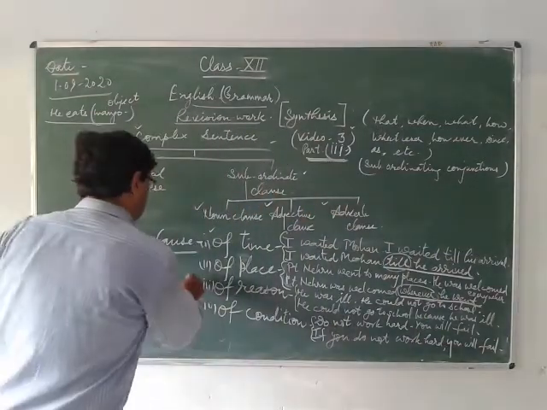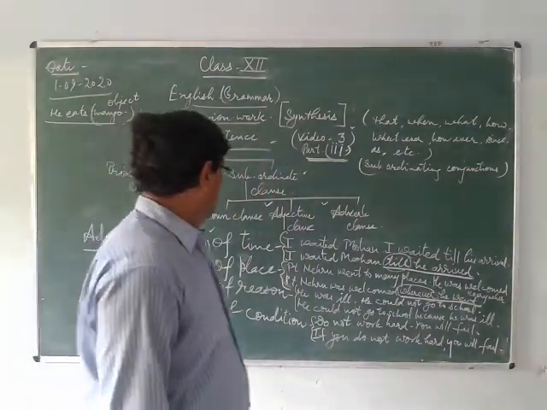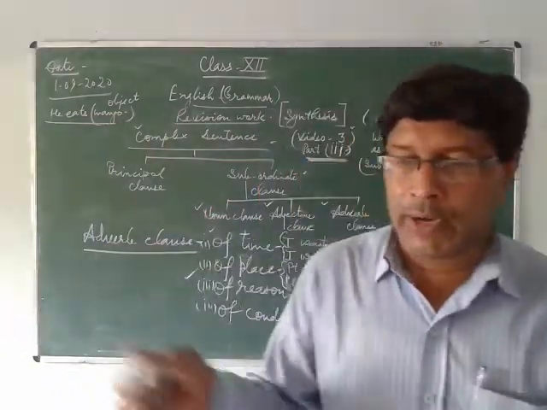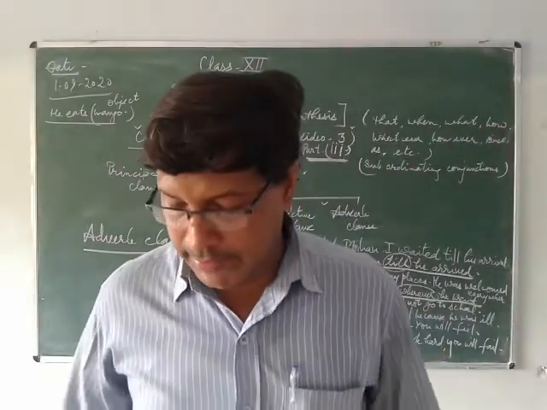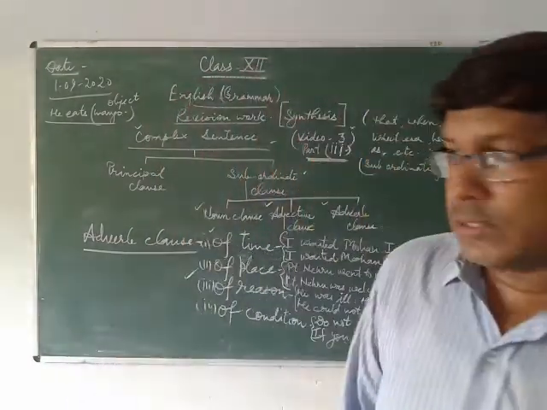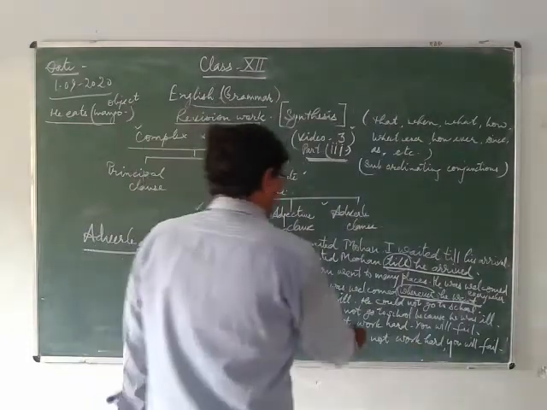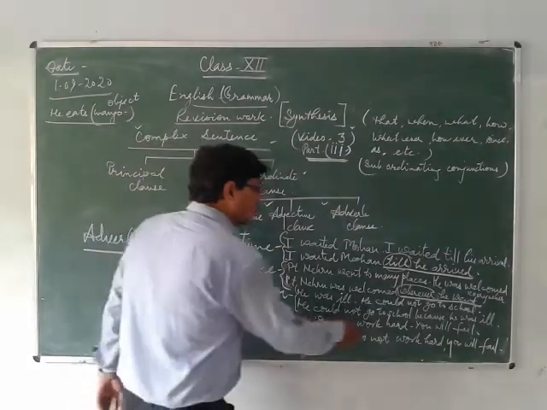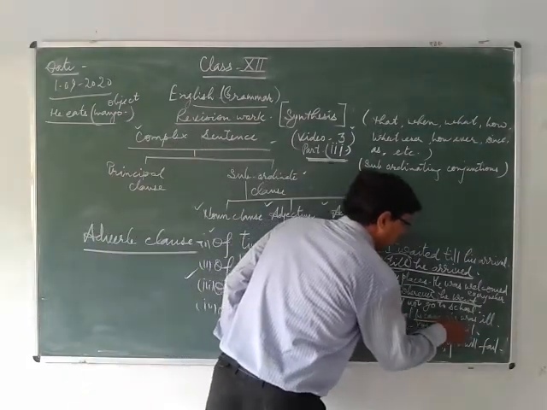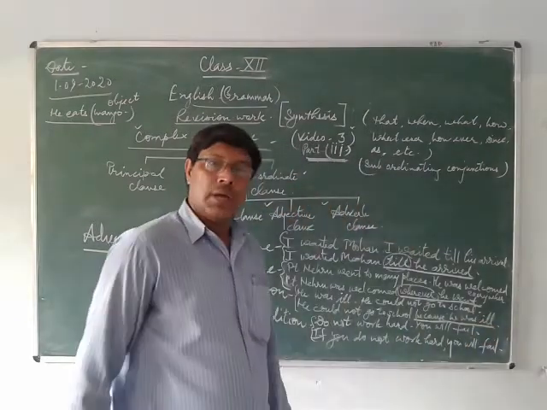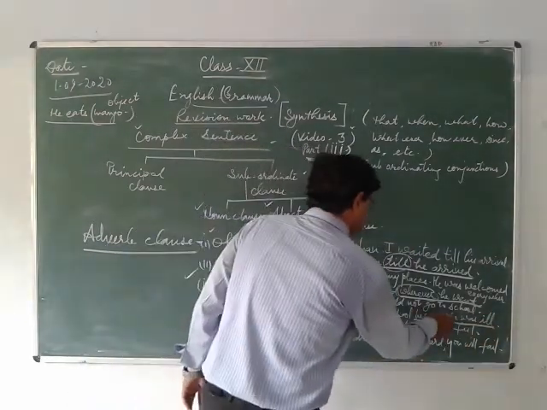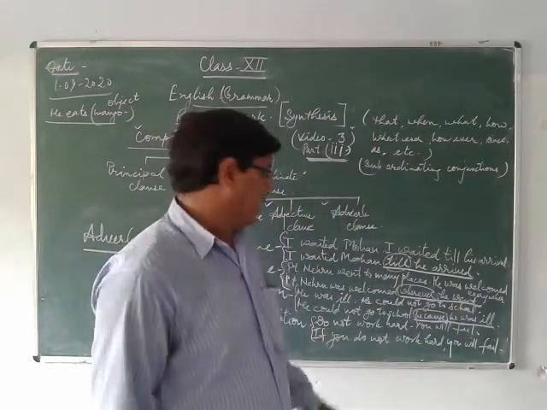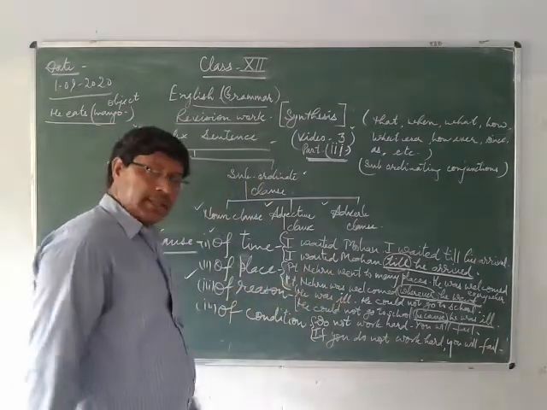Now, third here is of reason. When you are going to combine two or more sentences, you will find the conjunctions because, since, as, etc. He was ill, he could not go to school. You will find the reason here. He could not go to school because he was ill. This is your subordinate clause, and because is your subordinating conjunction. So because, since, as are the conjunctions used here for reason.